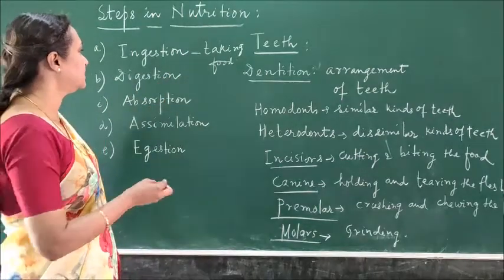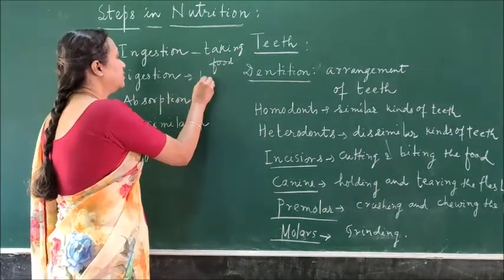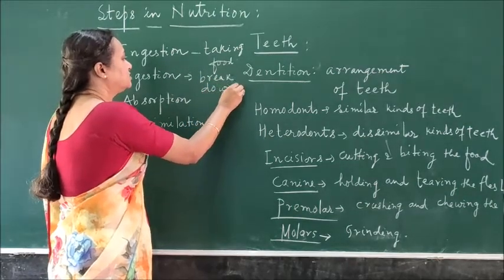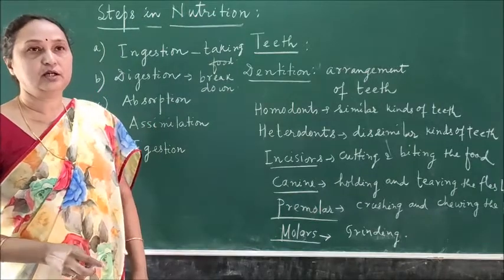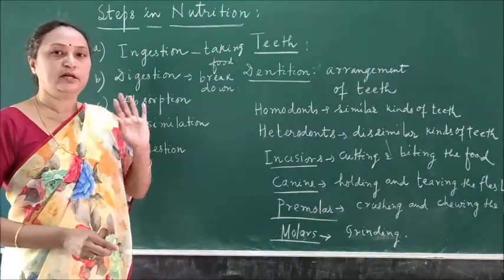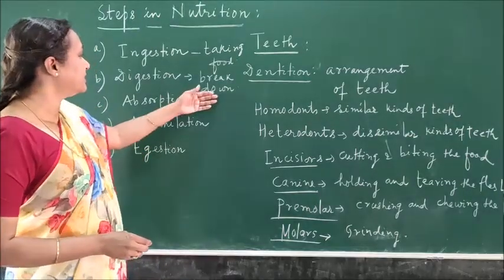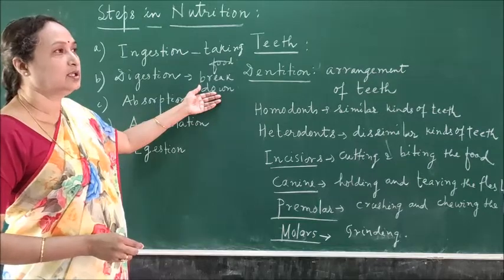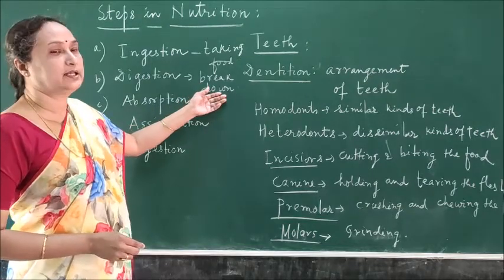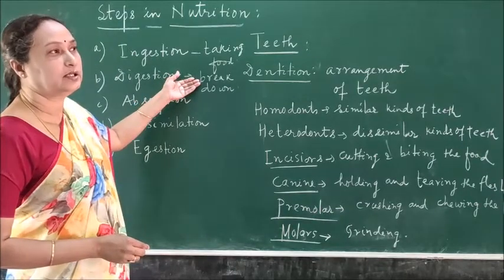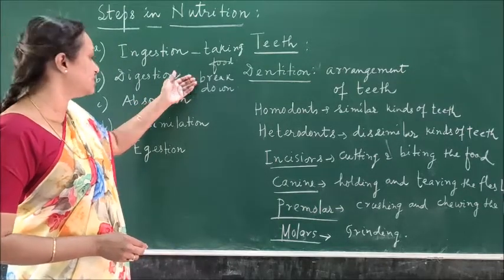Then what is digestion? Digestion means the breakdown of the food. And how is the food broken down? With the help of enzymes, because enzymes are biocatalysts. These enzymes are responsible for breaking the complex molecules into simple ones, so that the simple molecules can directly enter into the blood. That process takes place in the alimentary canal, with the help of the digestive system.